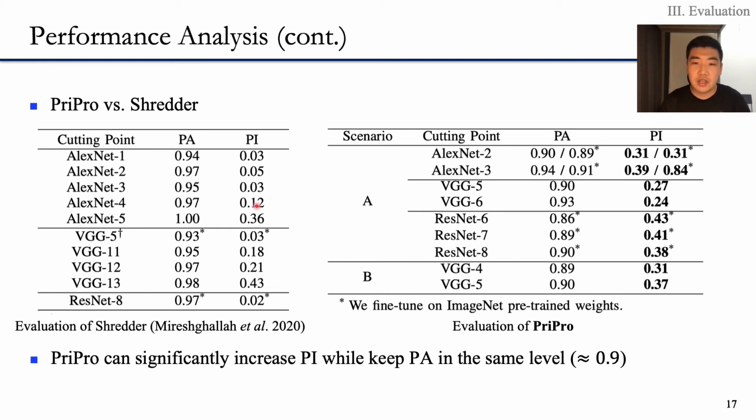As for PA, we notice that PriPro can keep PA at the same level as Shredder. This indicates that PriPro does not have much influence on the user task, which makes it usable in the real-world scenario.